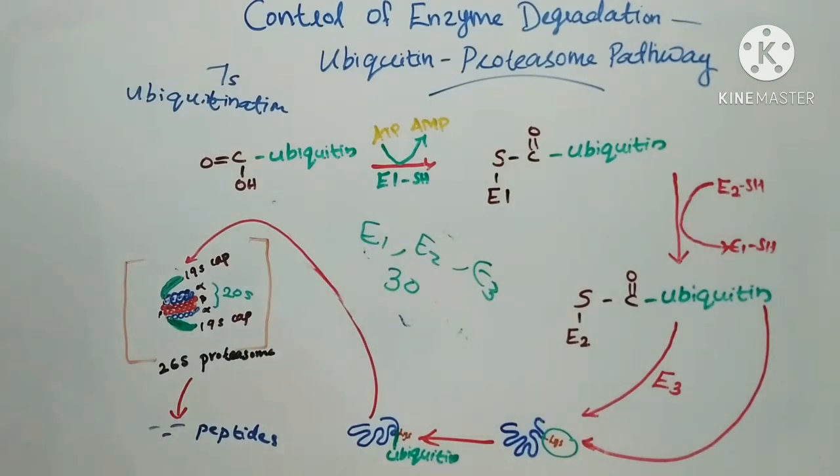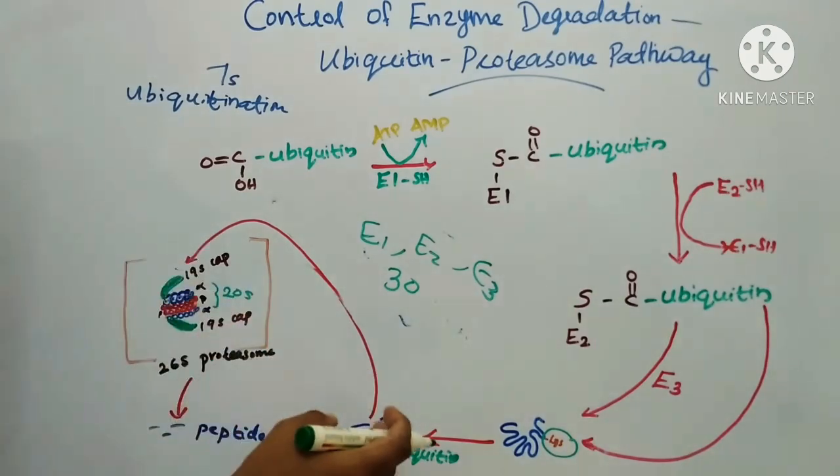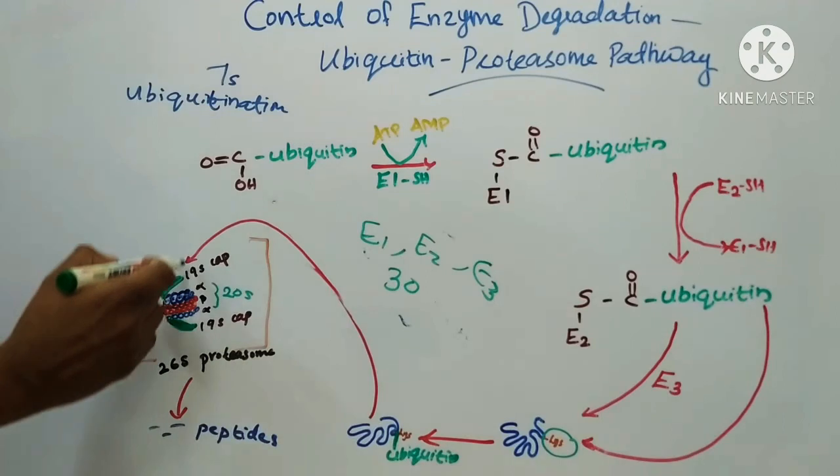So for the degradation of ubiquitinated protein, we need proteasomes. The next step in protein degradation is recognition, and the target protein is recognized by the 19S cap.